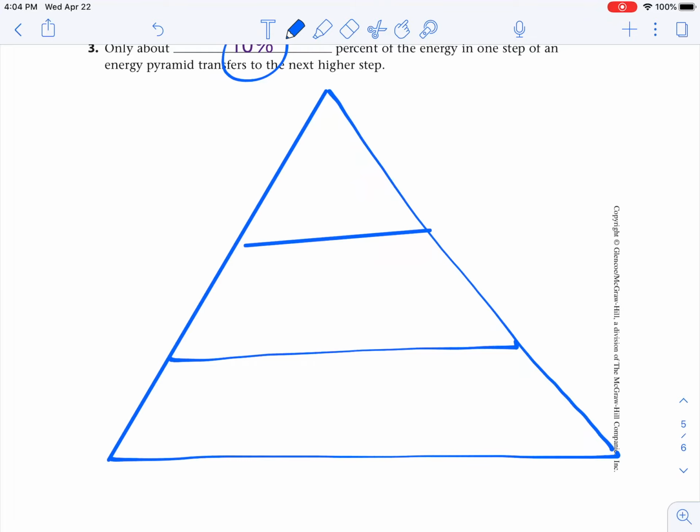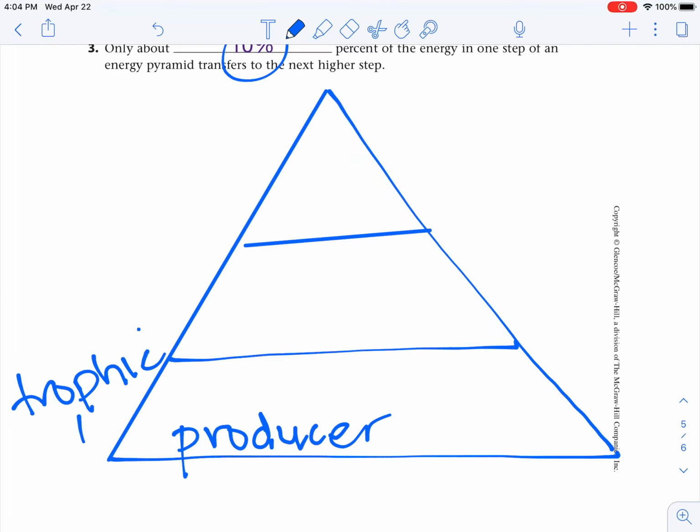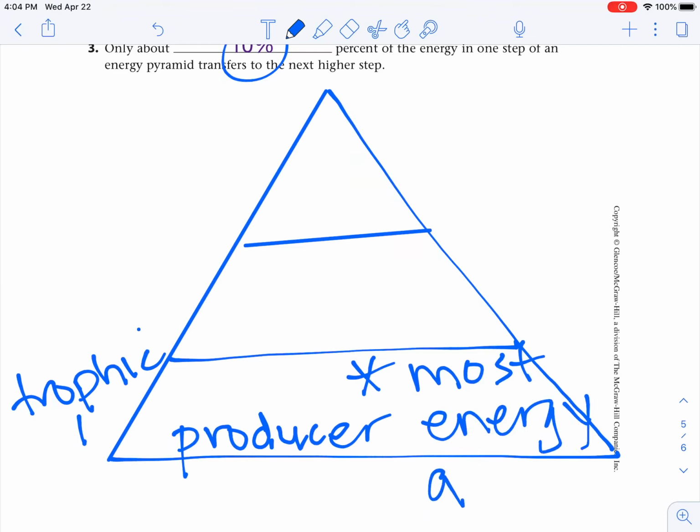Okay, so the bottom layer here, the producer level, that's trophic level 1. That's where we have the most energy available in the whole energy pyramid.